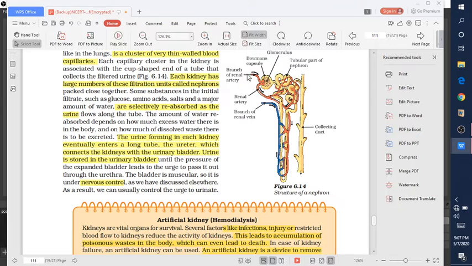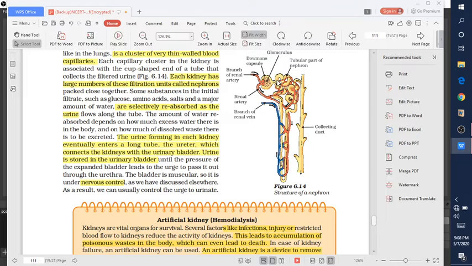The blood entering the glomerulus carries waste material which is filtered out in the Bowman's capsule. That means the filtration of blood is carried out in the Bowman's capsule. Filtration is possible because the walls of the glomerular capillaries and Bowman's capsule are very thin and are selectively permeable membranes. The membrane allows only small molecules and water to pass through.